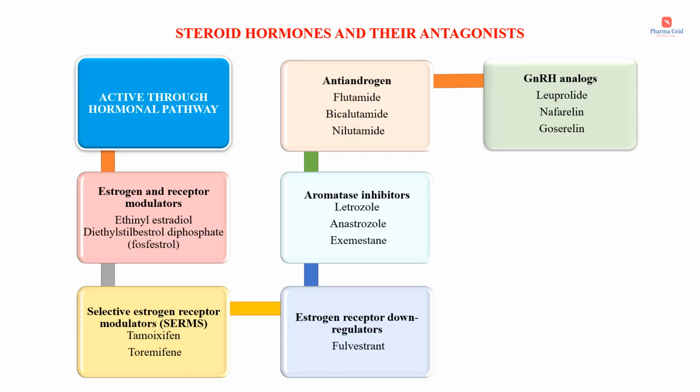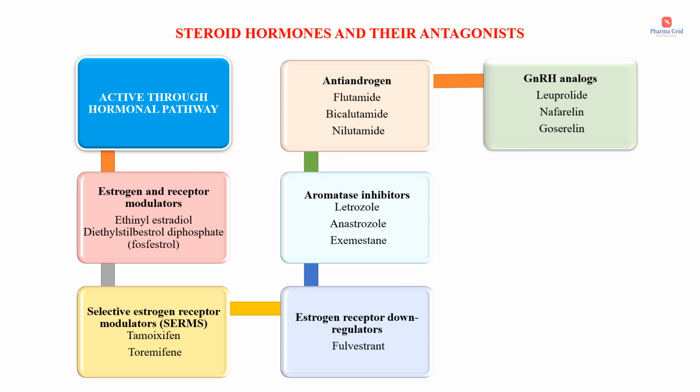So the next category of anti-cancer drugs is steroid hormones and their antagonists. These drugs are active through the hormonal pathway. Under this category, the first one is estrogen and receptor modulators. Examples include ethinyl estradiol, diethylstilbestrol diphosphate, which is also known as fosfestrol. The next class is selective estrogen receptor modulators. Examples include tamoxifen, toremifene. Then estrogen receptor downregulator. An example is fulvestrant. Then aromatase inhibitors such as letrozole, anastrozole and exemestane. Then anti-androgen drugs such as flutamide, bicalutamide and nilutamide. And at the last, GnRH, that is gonadotropin releasing hormone analogs.